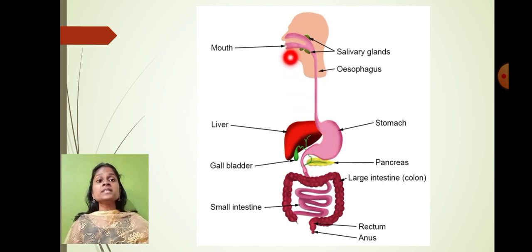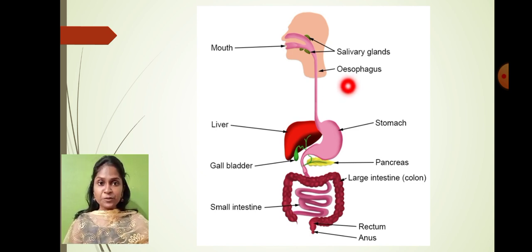The organs which start from the mouth and end at the anus form a continuous tube-like structure. This tube-like structure, we call it what? Alimentary canal. You can see the mouth region, and inside it the salivary gland, and the food is collected from the mouth into the esophagus. Esophagus is also called the food pipe.